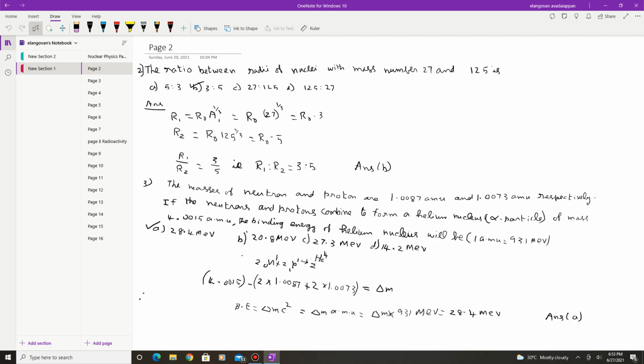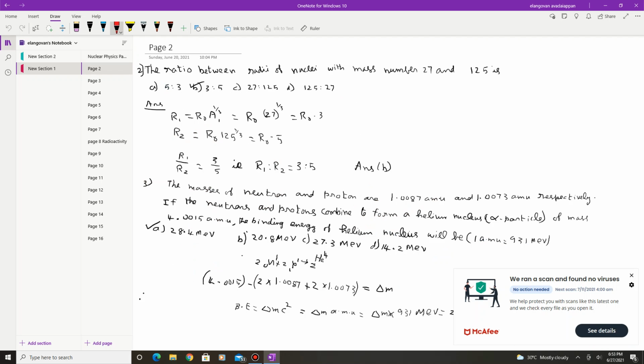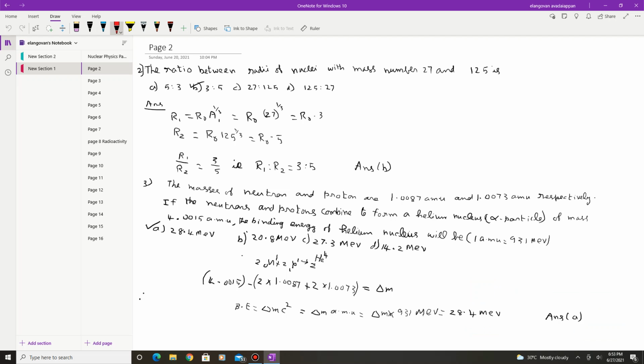Then let us go to the second problem. The ratio between radii of nuclei with mass number 27 and 125 is, there are four options given. In order to find this, the radius of the nucleus is given by R equal to R naught into A power 1 by 3, where R naught is 1.2 into 10 power minus 15 meter, or 1.2 Fermi.